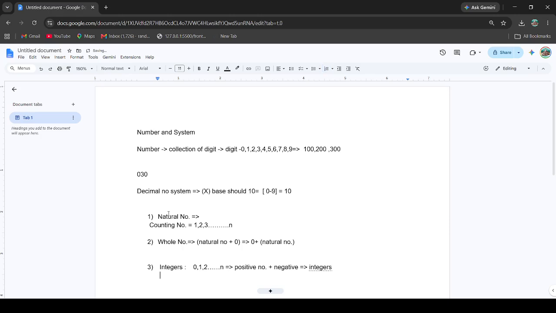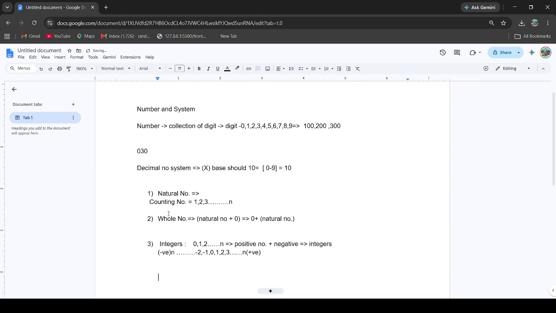Let's suppose -2, -1, 0, 1, 2, 3 and so on up to n, and on this side also going on to negative n. So here the numbers should be in negative form, and here the numbers should be in positive form. So that is integer, right?